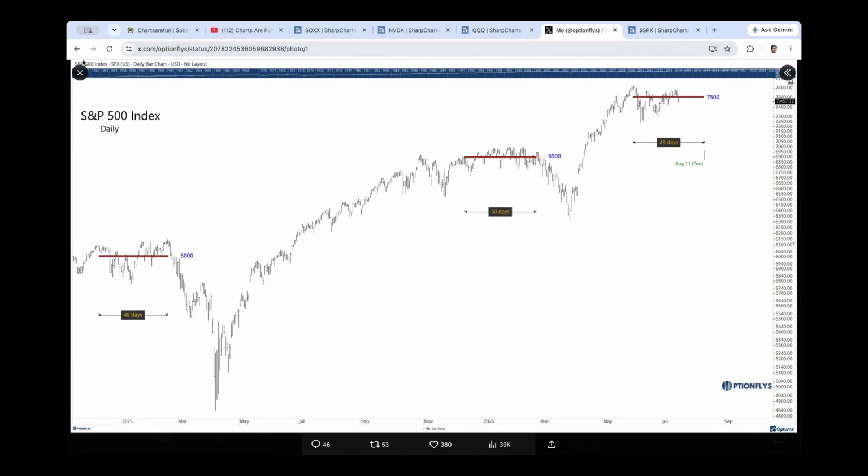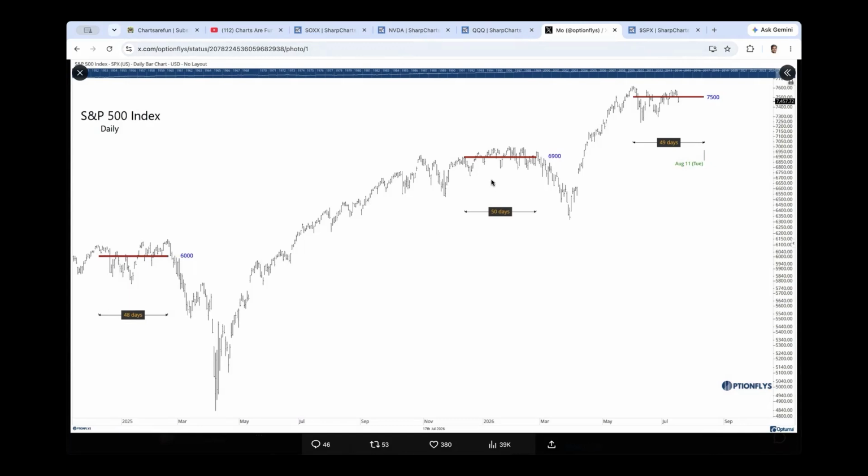And he is highlighting a very interesting pattern in the three key levels of resistance that the market has fought in the past before it broke down. One was at the 6,000 level from S&P from late 2024 into early 2025. It took a span of 48 days to try to break above the resistance. Then it failed and then broke down.